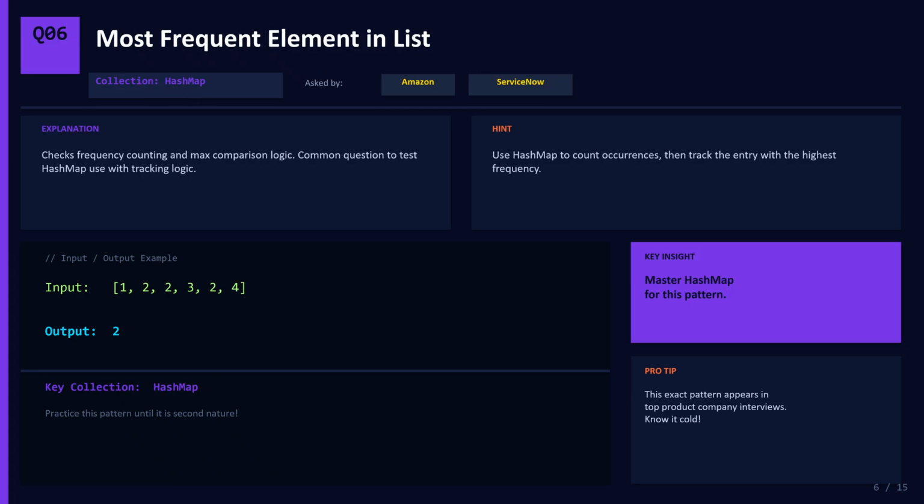Question number 6. Find the most frequent element. Amazon and ServiceNow ask this. This checks frequency counting and max comparison logic. Input is 1, 2, 2, 3, 2, 4, and the output is 2, because it appears 3 times. Use a HashMap to count all elements, then iterate through the map to find the entry with the highest count. Track the maximum as you go.